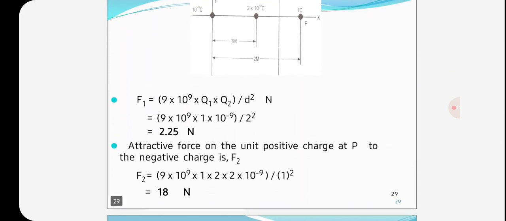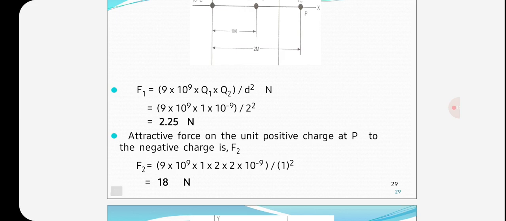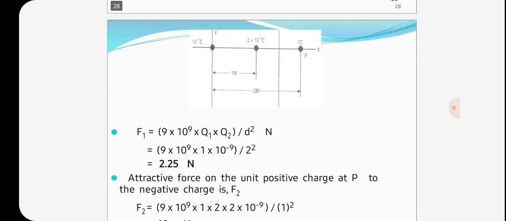So from here the force F1 is equal to 9 into 10 to the power of 9 q1 q2 by d square. First we can calculate for the point P. That is equal to 9 into 10 to the power of 9 into q equal to 1 into 10 to the power of minus 9 by d square, meaning 2 meters square. After calculation of this we will get 2.25 Newton.